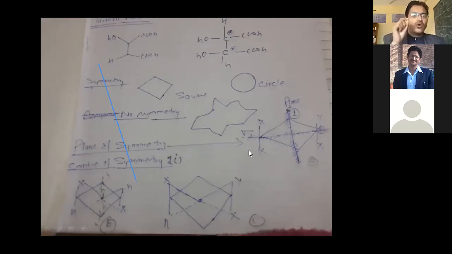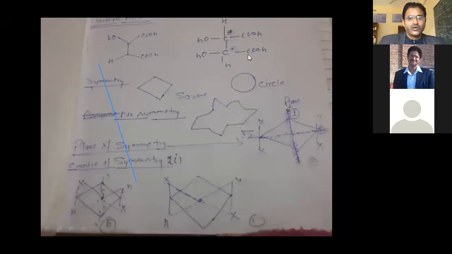Whether your compound can rotate plane of polarized light in right hand direction or left hand direction does not only depend on chiral carbon or asymmetric carbon. It also depends on another point, right? That is symmetry. So why can tartaric acid not rotate plane of polarized light? Because there is a plane of symmetry. If you bisect this molecule in 2 parts, the upper part rotates plane of polarized light in one direction and the lower part rotates plane of polarized light in the other direction.